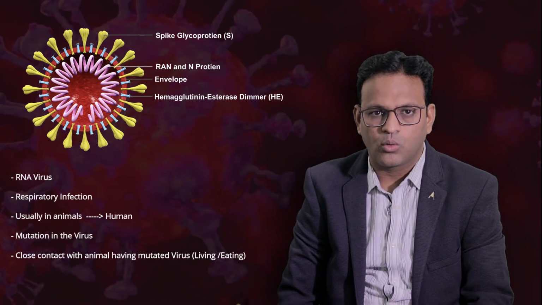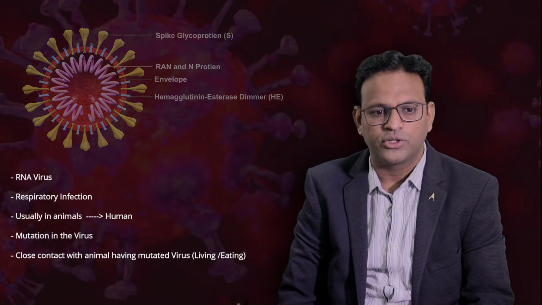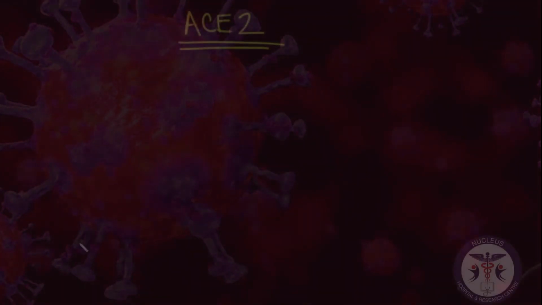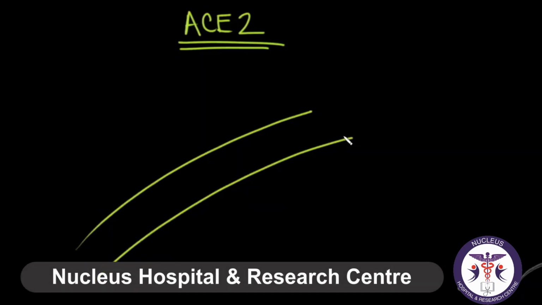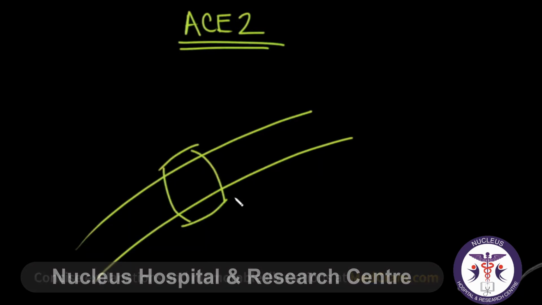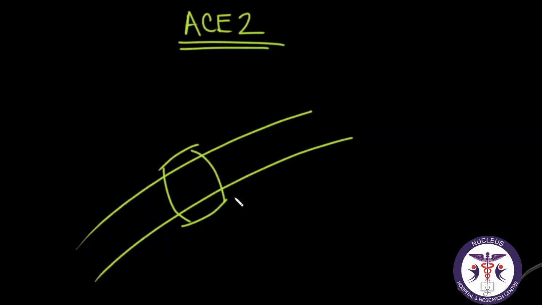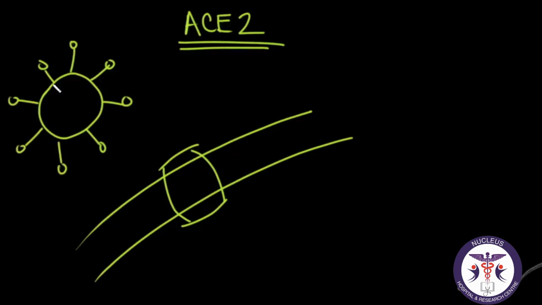How this coronavirus gains entry into the human body and how it causes clinical manifestations, you can get a picture of this in this slide. This is a cell surface and this is an ACE2 receptor which is present on the type 2 pneumocytes of the alveolar cell. This is basically a coronavirus which is SARS-CoV-2. This coronavirus has many spikes. These are called S proteins.